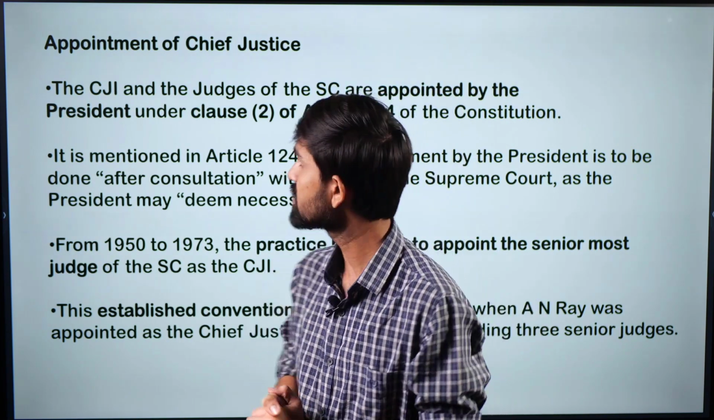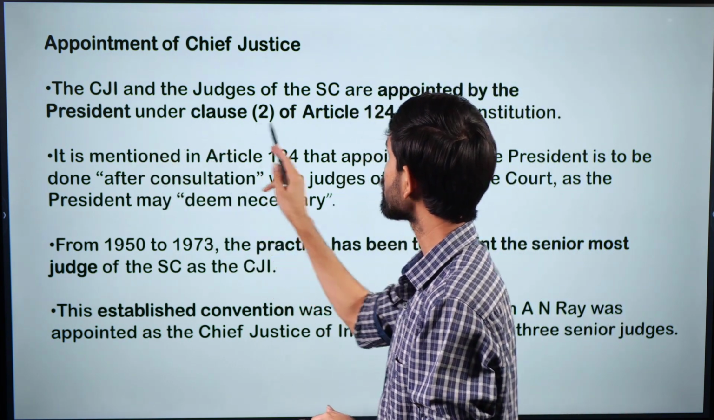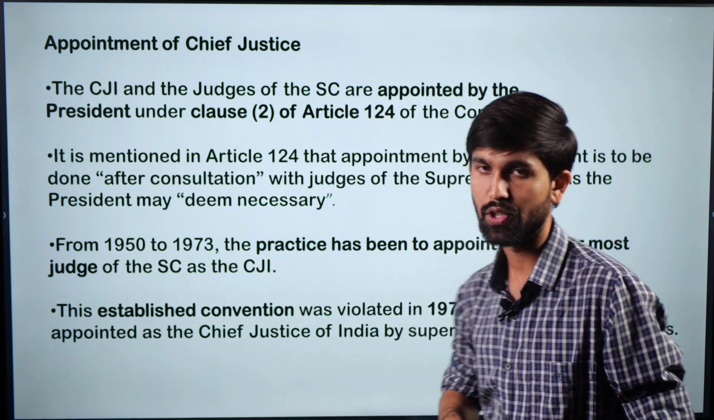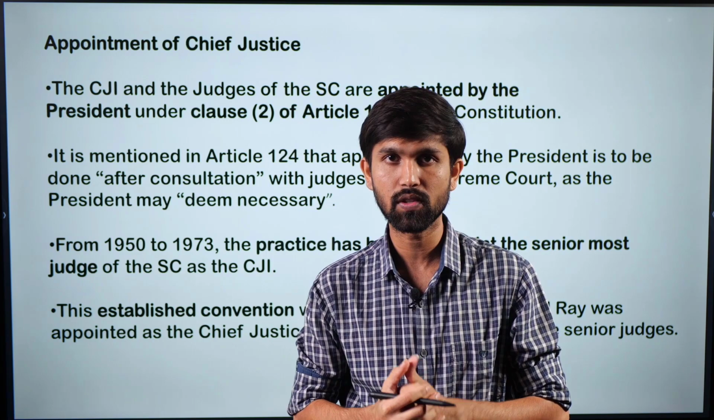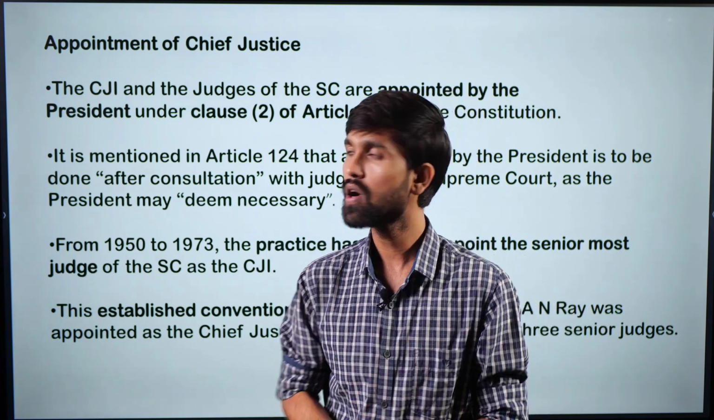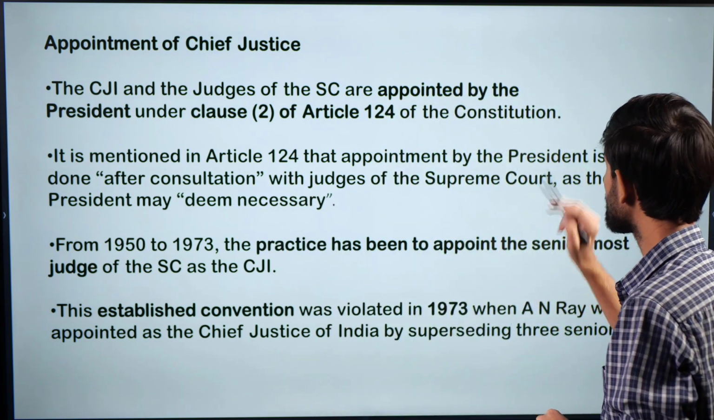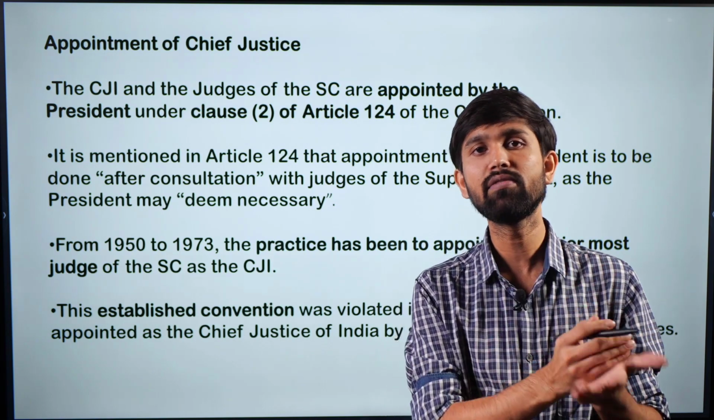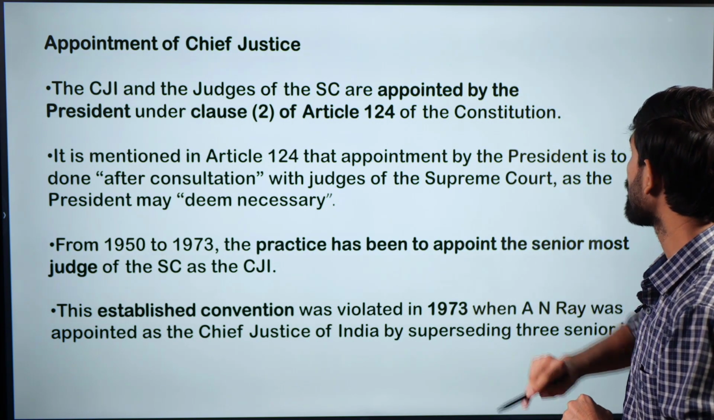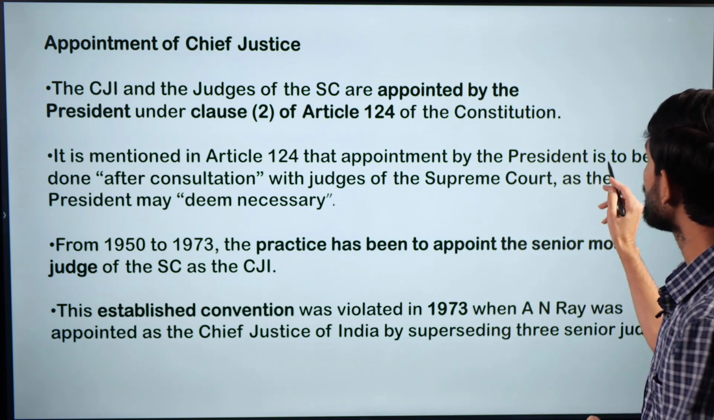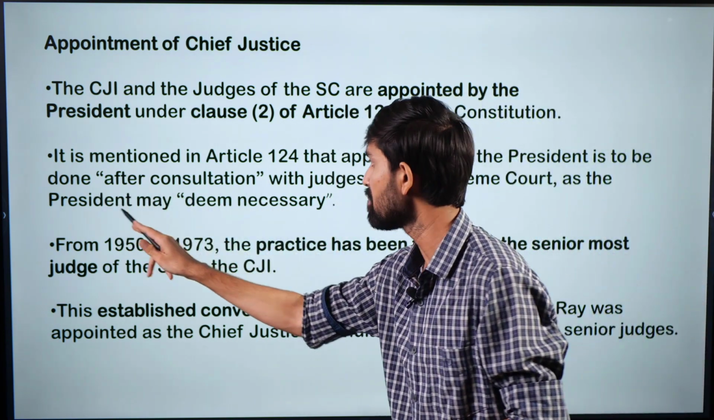So what does the Constitution say in this? The CJI and the judges of the Supreme Court are appointed by the President under Clause 2 of Article 124 of the Constitution. So the Constitution under its Article 124 gives us the procedure as to how the judges of the Supreme Court and also the Chief Justice of India would be appointed. It is mentioned in Article 124 that the appointment is by the President, which means that the nodal authority which will give his stamp to appoint the CJI would be the President. So the CJI is appointed under the seal of the President, and that appointment is to be done after consultation with the judges of the Supreme Court, as the President may deem necessary.